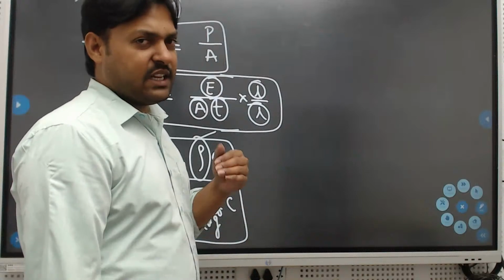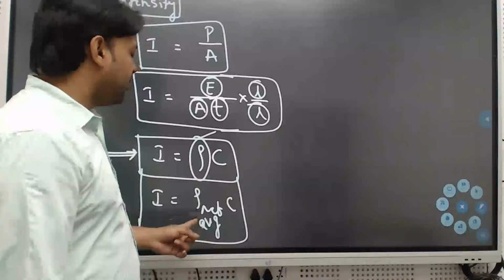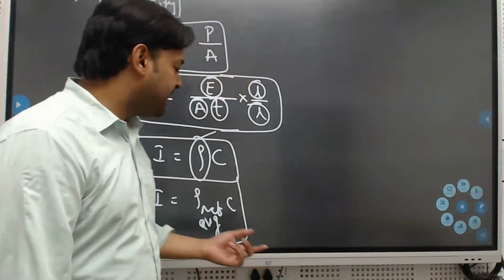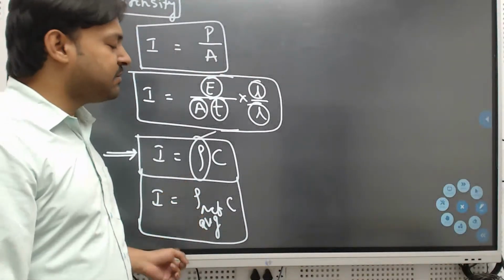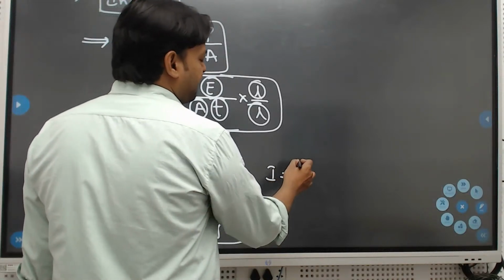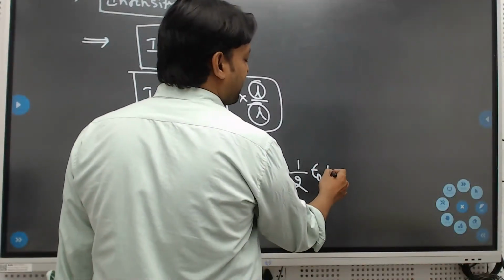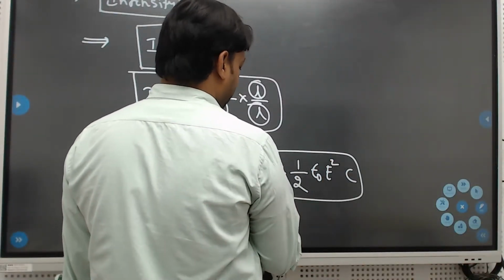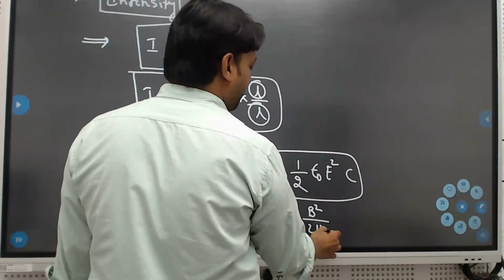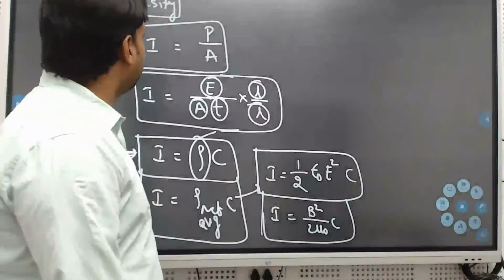At any instant, if in the question they have given the E value without any wave stories, then no need to consider the average. That formula we have seen, which is epsilon naught E square times C. If it is average, we get half epsilon naught E square times C. If you remember both formulas, it will be better. The important one is the average one, half epsilon naught E square times C. Or we can write I equals B square by 2 mu naught times C. The things will be the same.